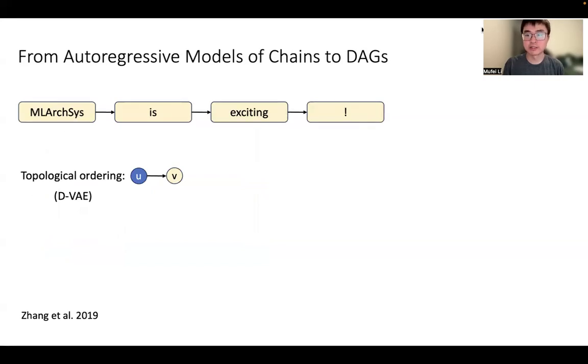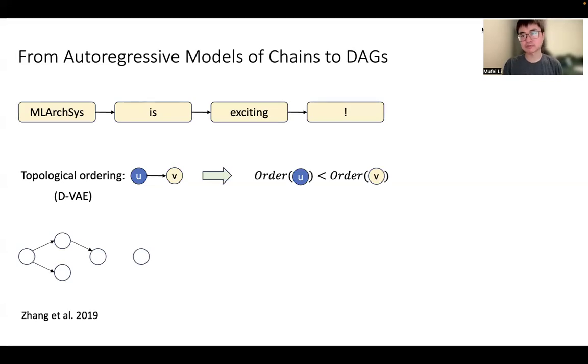Topological orderings are widely used for converting DAGs into sequences. In a topological ordering, if there is an edge from node U to node V, then node U must precede node V in the ordering. Given this DAG, an autoregressive model can generate its nodes and edges sequentially following a topological ordering, one node at a time.